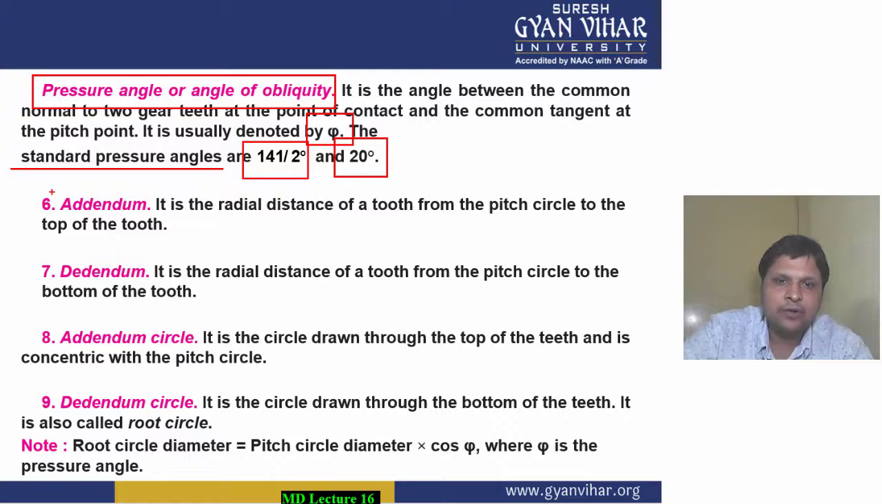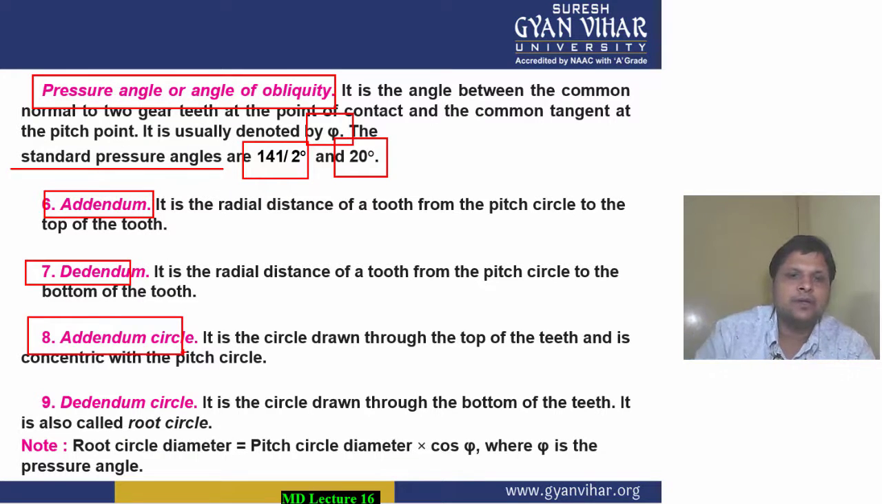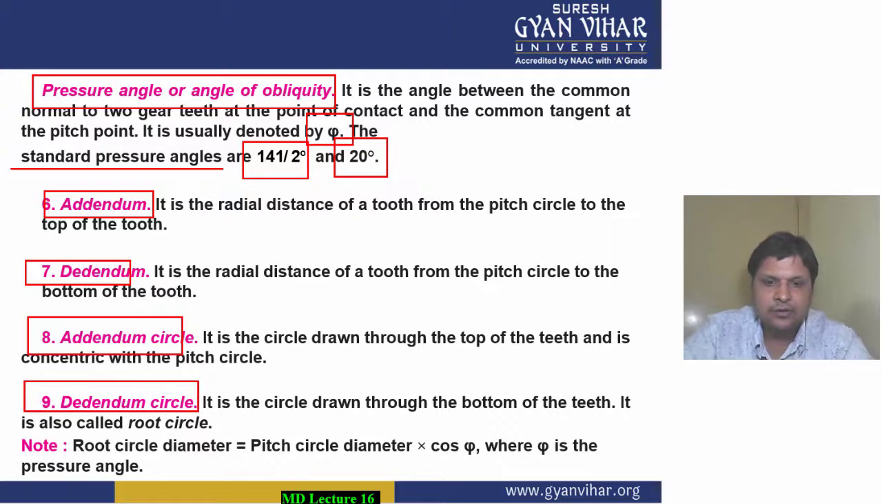Addendum, as I have already told you in the diagram, is the radial distance of a tooth from the pitch circle to the top of the tooth. Dedendum is the radial distance of a tooth from the pitch circle to the bottom of the tooth. Addendum circle is drawn from the top of the teeth. Dedendum circle is drawn from the bottom of the teeth, and it is also known as the root circle.